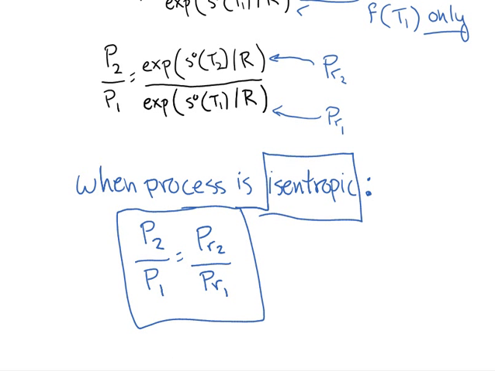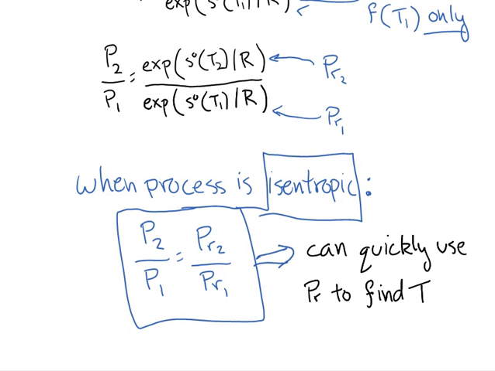And the idea here now is that when you have an isentropic process, and this only applies when you have an isentropic process, the pressure ratio, P2 over P1, is going to be equal to the ratio of these PR values, where those PR values are temperature dependent. And so what this means is that you can quickly use the pressure ratio, P2 over P1, to find temperature through these P sub R values. Let me give you a quick example just to kind of see how this might work.